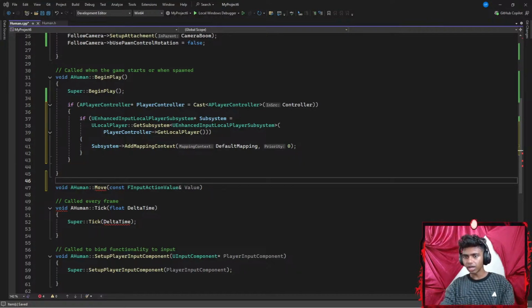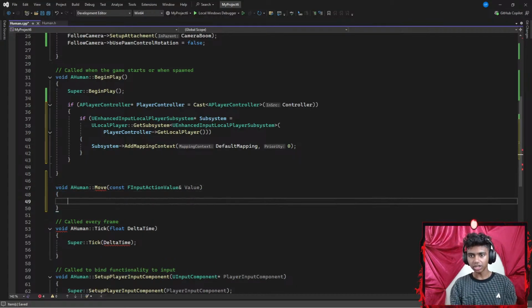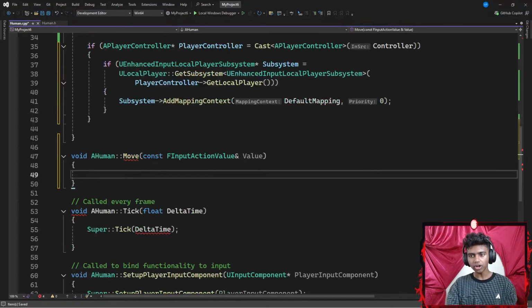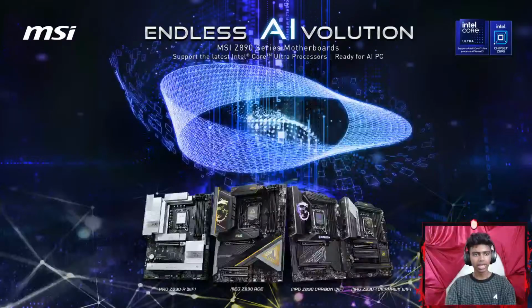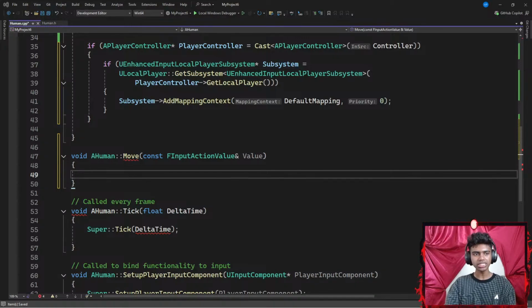Okay, and then I'm gonna go ahead and add curly braces here. Inside my curly braces, I'm gonna go ahead and do something. Let's say I had to create like an FRotator. Hold up, guys, I think I forgot that part. I mean, it's not the part that I forget, it's mostly the syntax that is hard to remember.